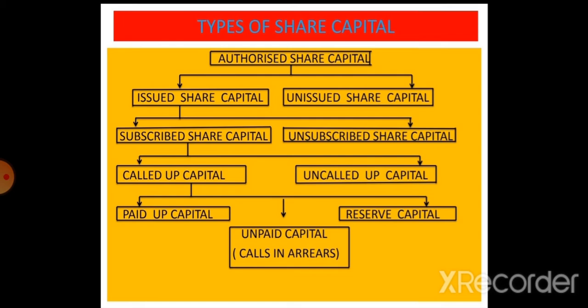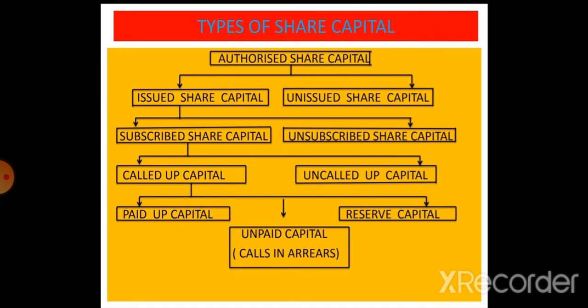So the next is issued share capital. Generally, a company need not issue all the authorized capital at once. Issued capital means that portion of authorized capital which is issued by the company.